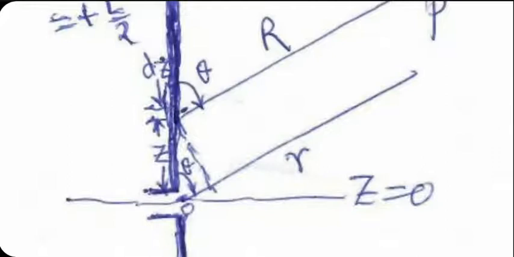Small r minus z cos theta gives you capital R, assuming we are in the far field, sufficiently far away, so that these two lines are parallel.